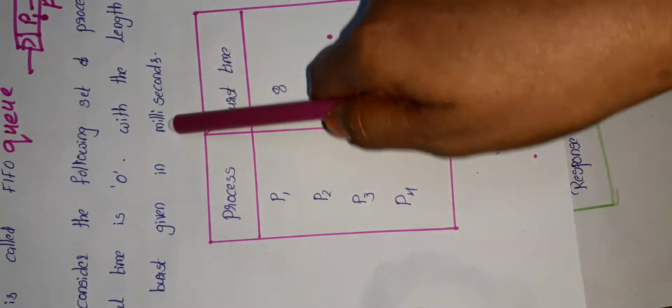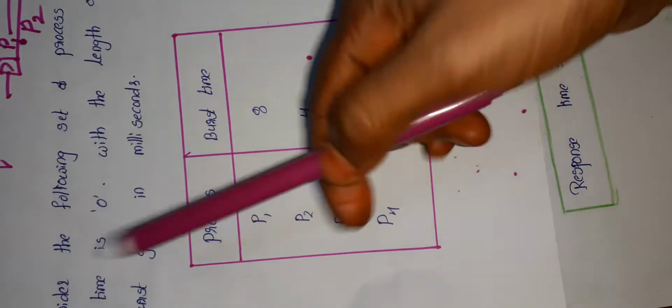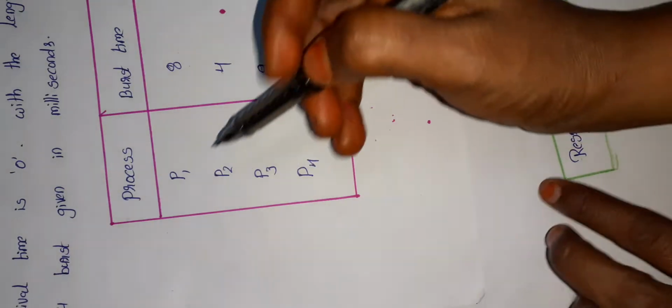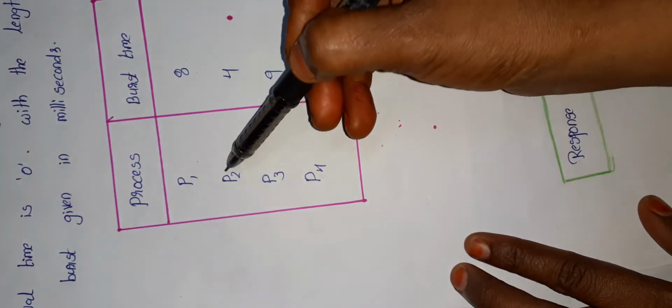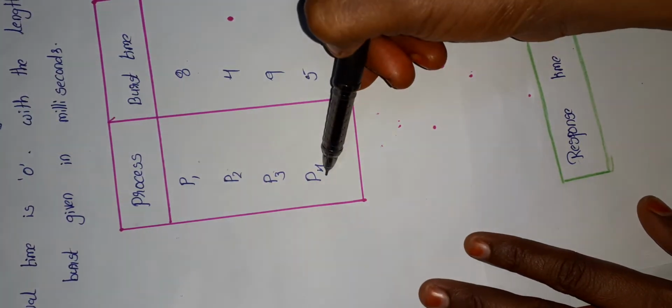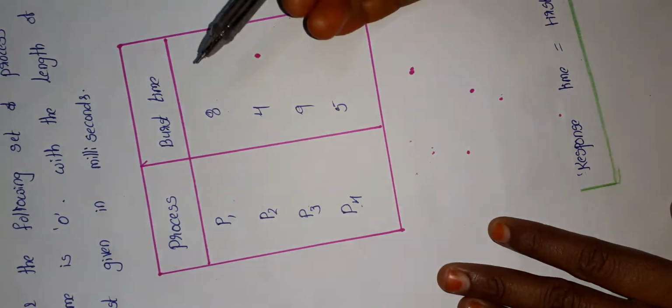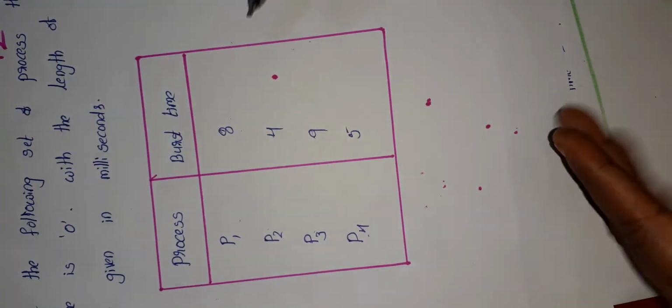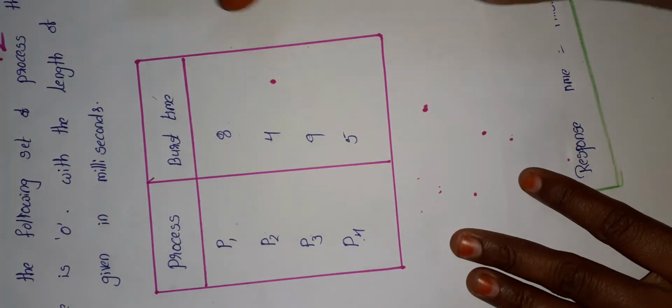Here the time is given in milliseconds. We are taking the example for 4 processes: P1, P2, P3 and P4, and how much time each process will be executed is given as the burst time.